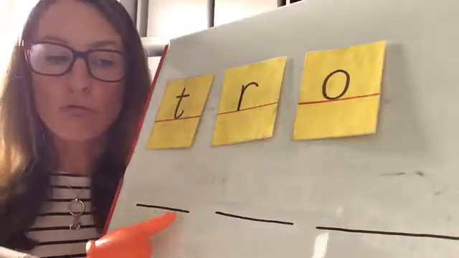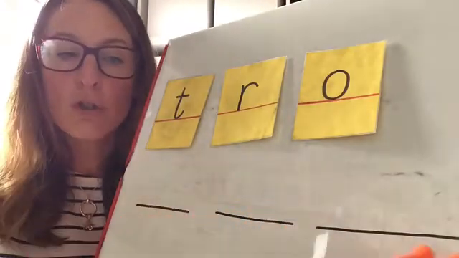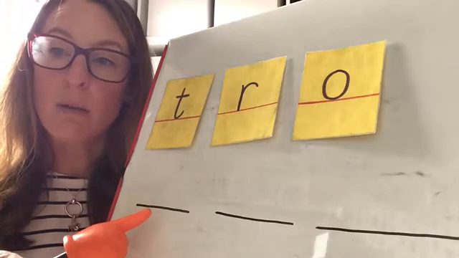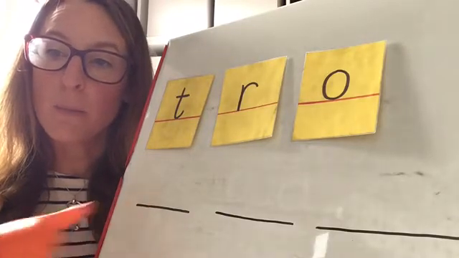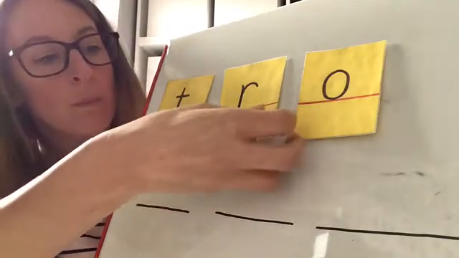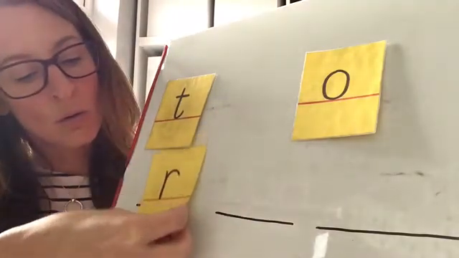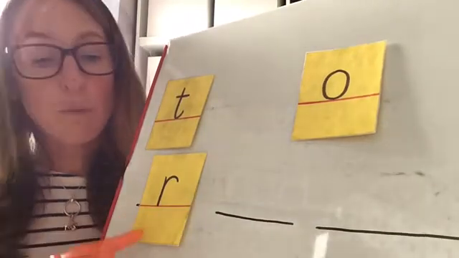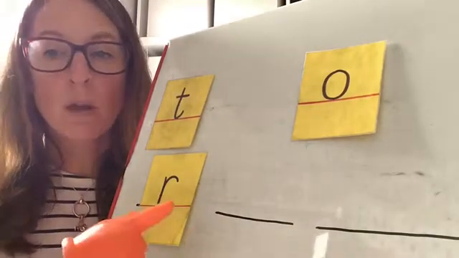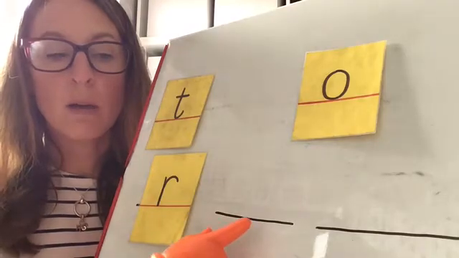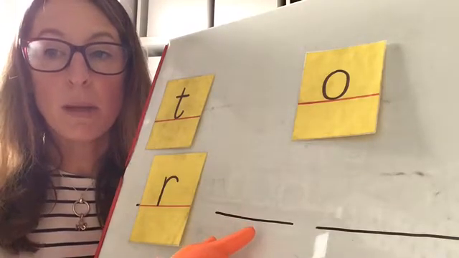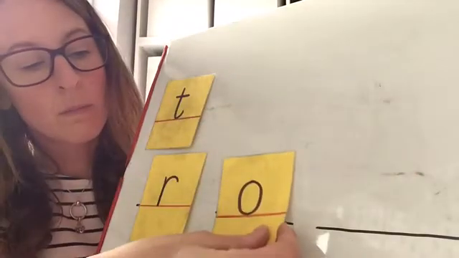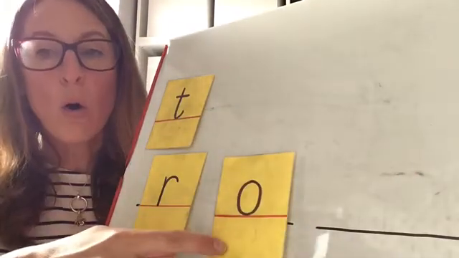If this were the word rot, rot, which sound would go here? Find the sound and pull it down. Make the sound as you do so. If this were the word rot, which sound would go here? Find the sound and pull it down. Make the sound as you do so. O.